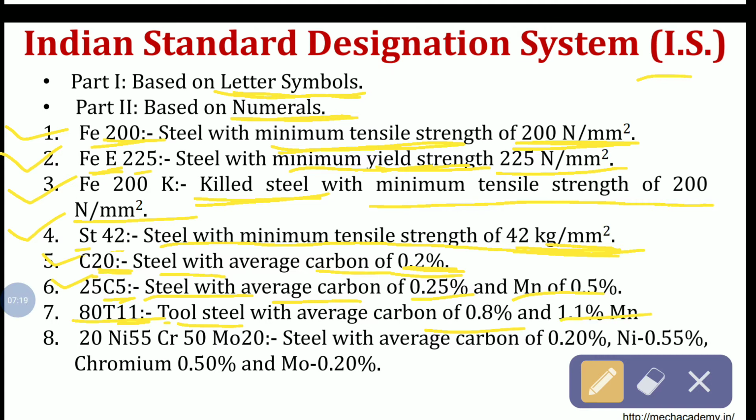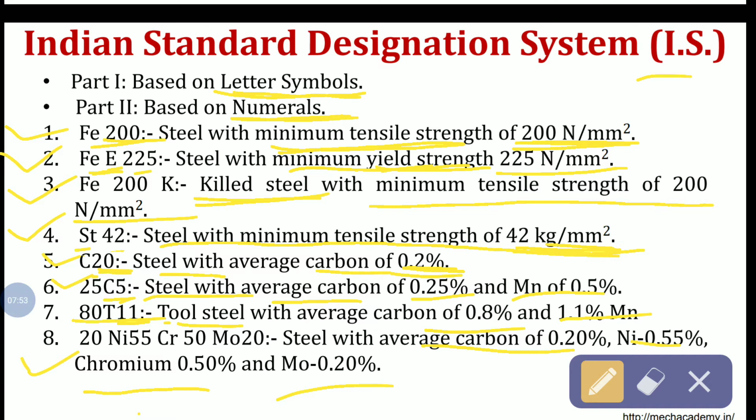Now next example is 20 nickel 55 chromium 50 molybdenum 20. So here you can see steel with average carbon of 0.20%. So first numeral is for carbon, so divide by 100. Nickel is 0.55, again divided by 100. Chromium is 0.50, again divided by 100, and molybdenum is 0.20%, divided by 100. So like this, these are examples of the Indian Standard Designation System.